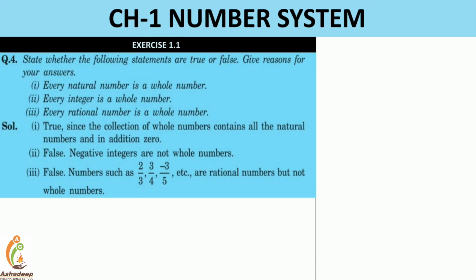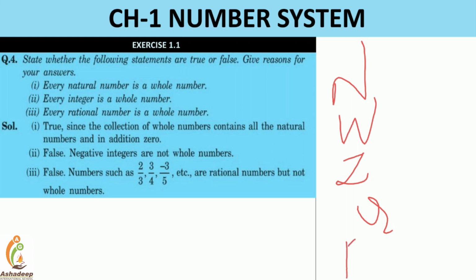State whether the following statements are true or false. Give the reason for your answer. Let me write down first N, then W, Z, Q, and then real numbers R. Every natural number is a whole number. Every natural is a whole.